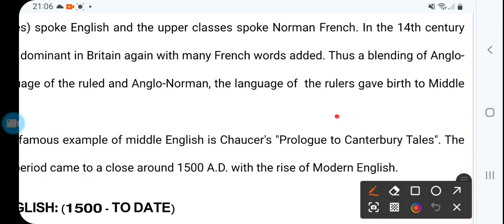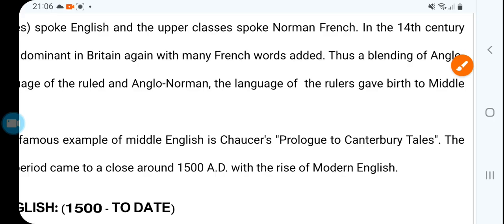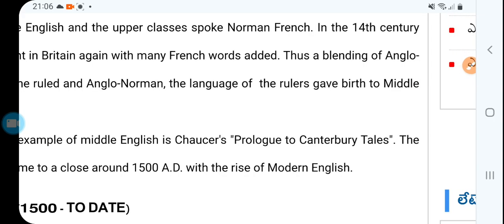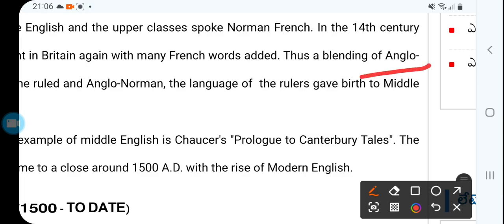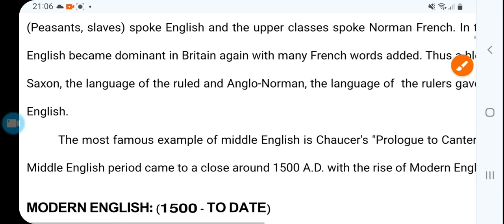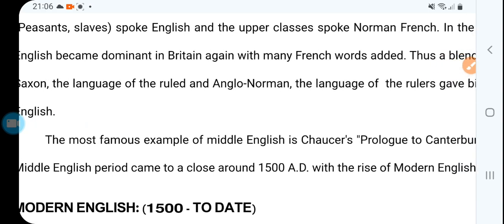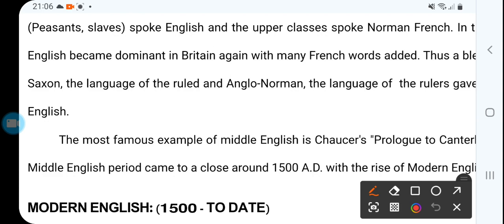So this is the blending, because so many people came, so many languages. Anglo-Saxon was the language of the ruled, and Anglo-Norman was the language of rulers.